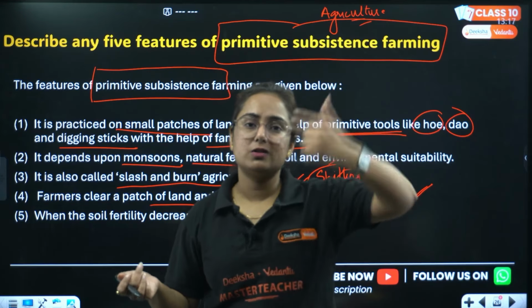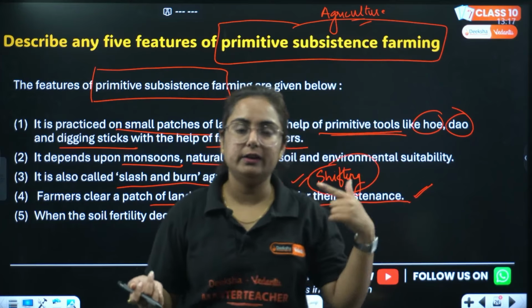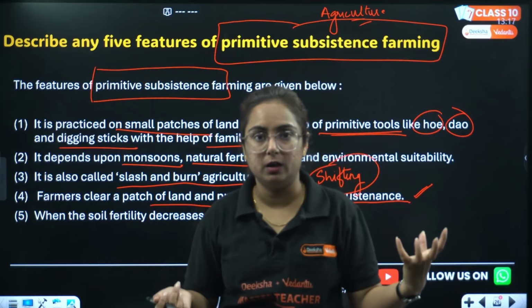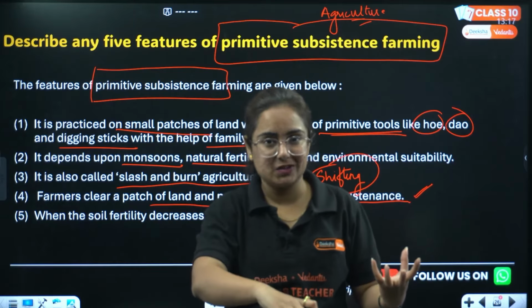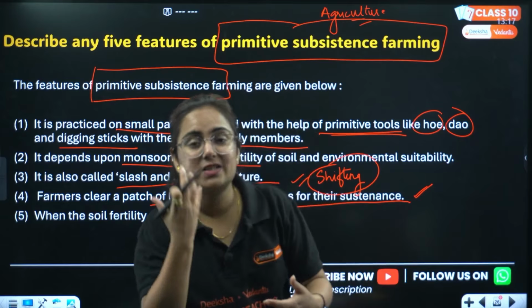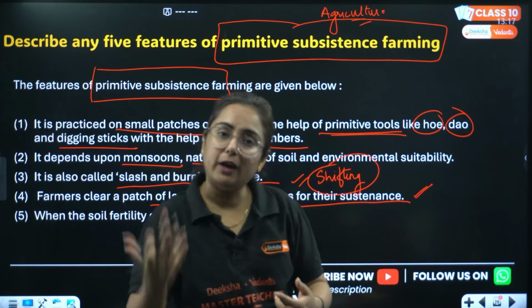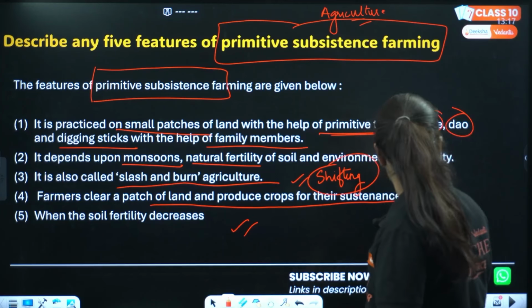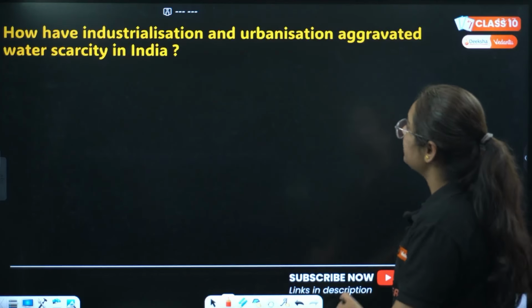Why do they burn it? So that the soil can regain fertility, because fertility is lost after growing crops over there without using any inputs. So it needs time. We need to leave the land fallow to regain the fertility. Okay, it is the continuation.